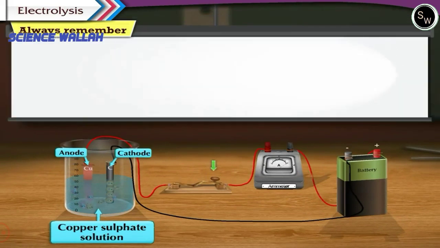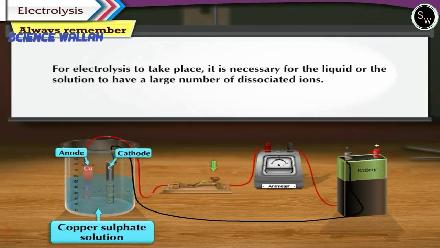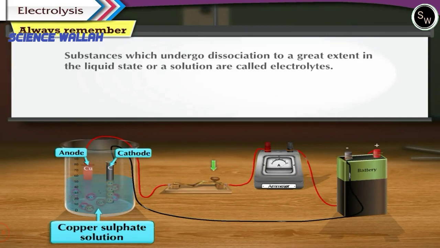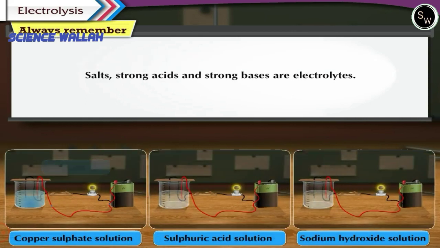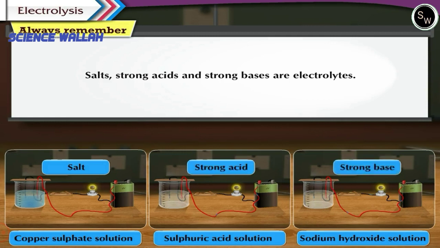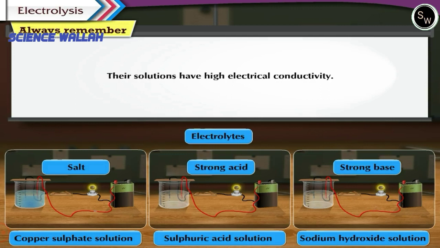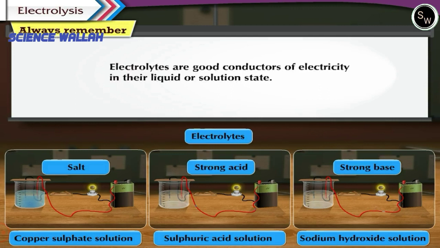Always remember, for electrolysis to take place, it is necessary for the liquid or the solution to have a large number of dissociated ions. Therefore, substances which undergo dissociation to a great extent in the liquid state or a solution are called electrolytes. Salts, strong acids and strong bases are electrolytes. Their solutions have high electrical conductivity. We can also say that electrolytes are good conductors of electricity in their liquid or solution state.